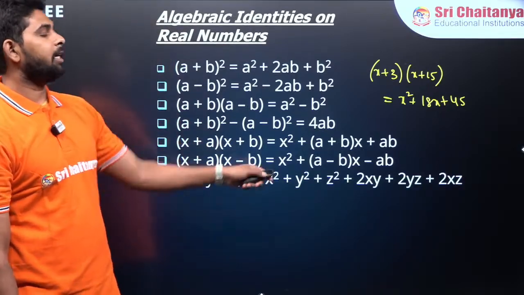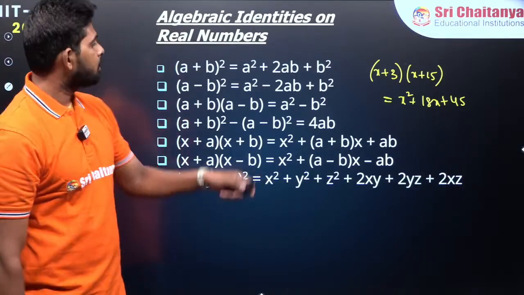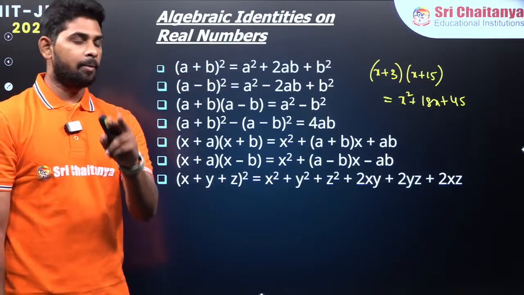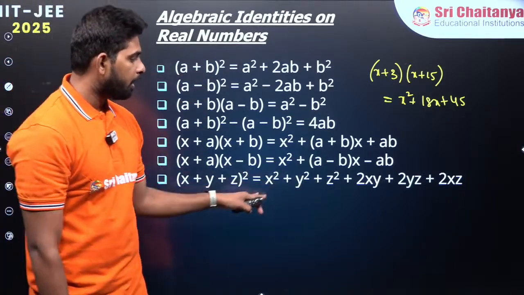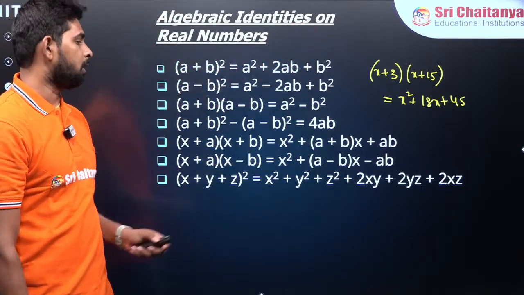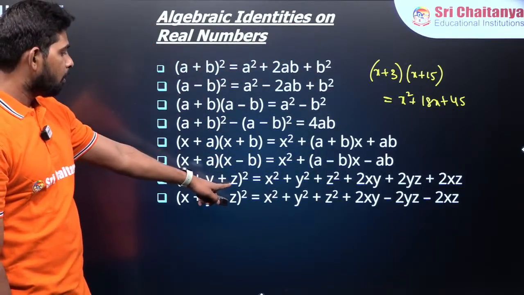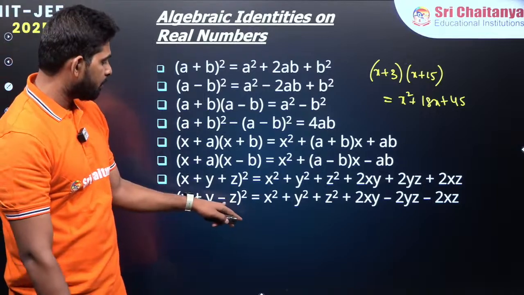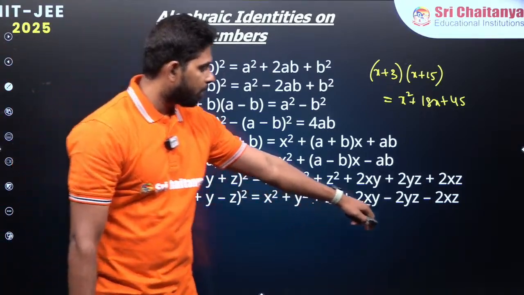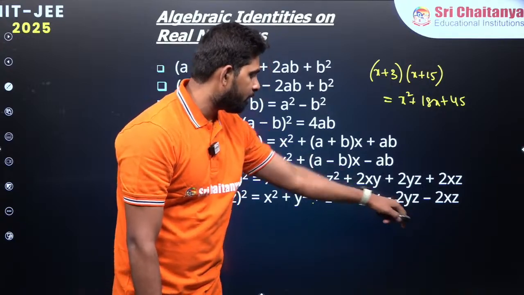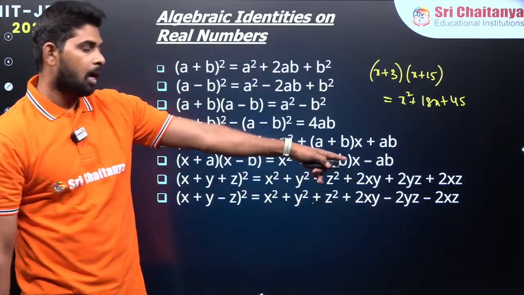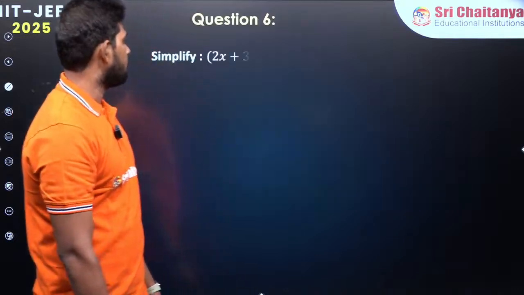Again, if you have three terms, x plus y plus z, same like the first one where we are having only two terms, here we are having three terms and squaring, then you are going to get this simplification, just like I have shown you for the first one. And if you are taking one of them, z, by replacing it with minus z, the square will not change over here, but whenever this z is multiplied by other numbers, you are going to take minus there. So that is why the last two terms are getting minus over there.